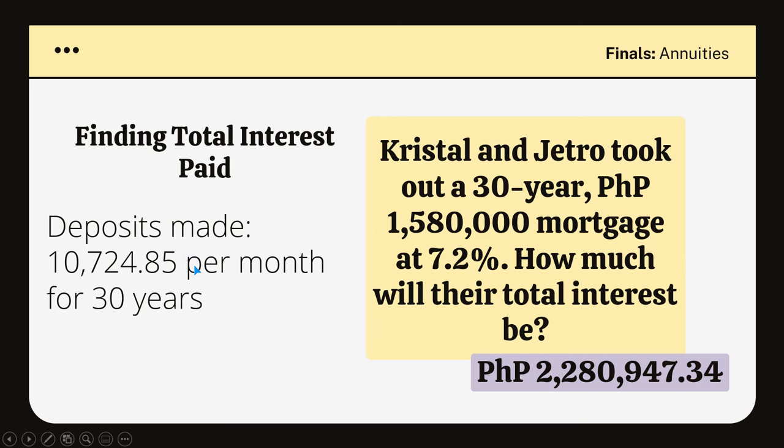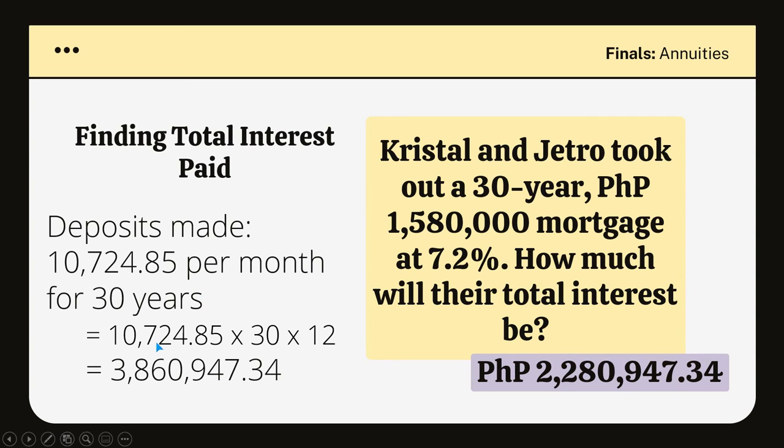Okay, so for that, the payments we made are 10,724 pesos and 85 centavos per month for a total of 30 years. When we do that, we are going to multiply it by 30 and then multiply that by 12 because we're making the payments monthly.